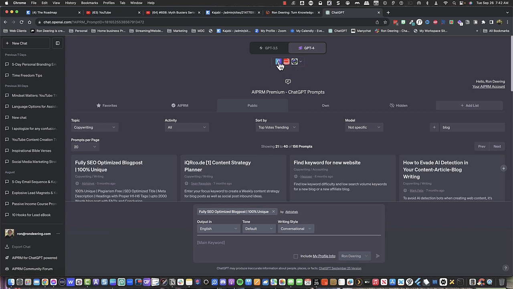Like here's a plugin to Canva, where you can tell it to generate a Canva graphic for you, and it will come up and create that graphic and give you a link. And if you click on that link, it takes you right to Canva, so you can modify it and do anything you want with it. Very, very cool.